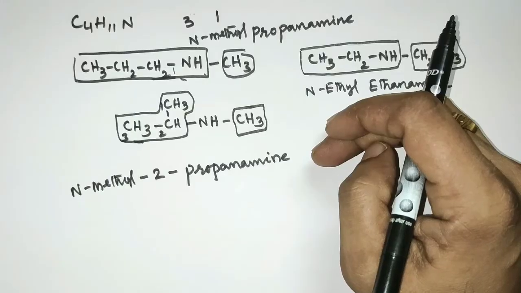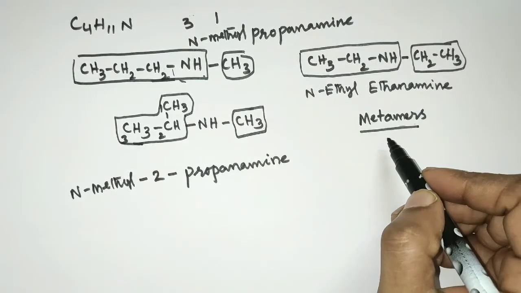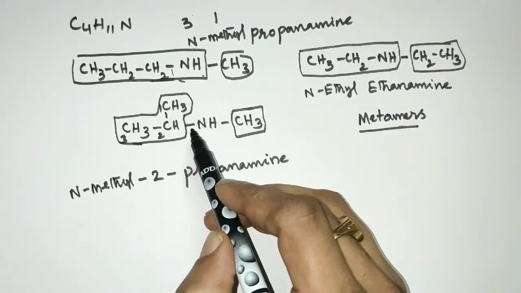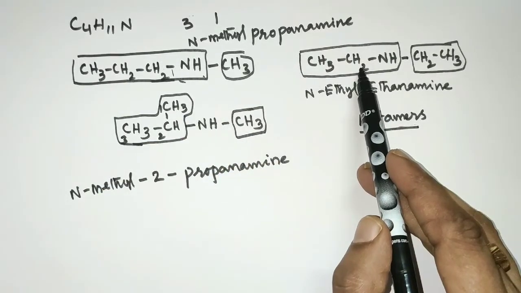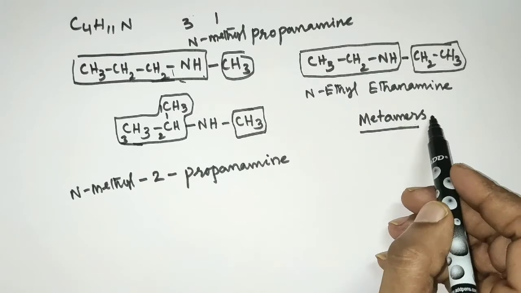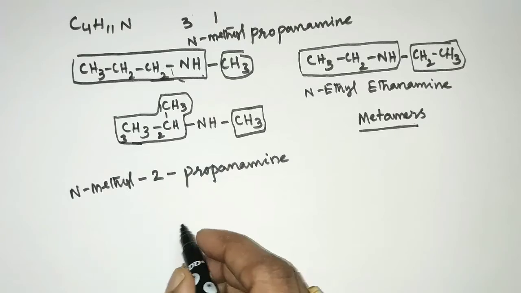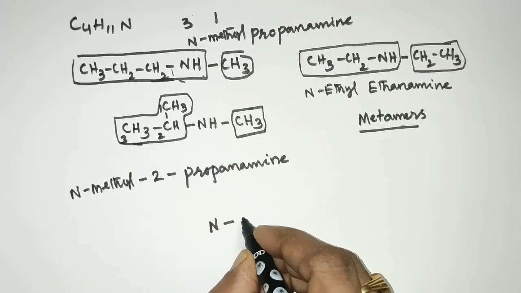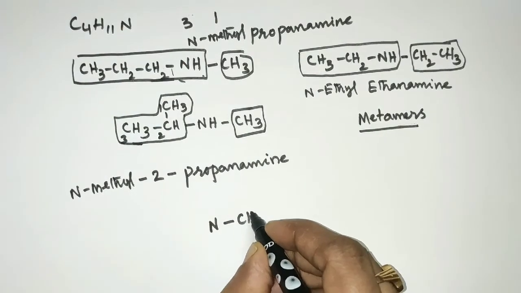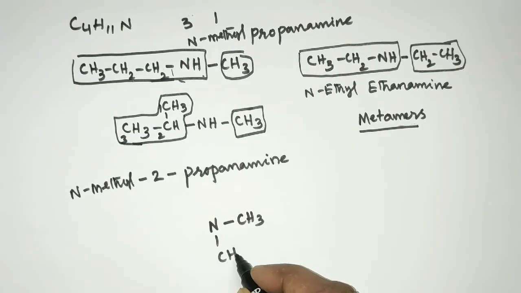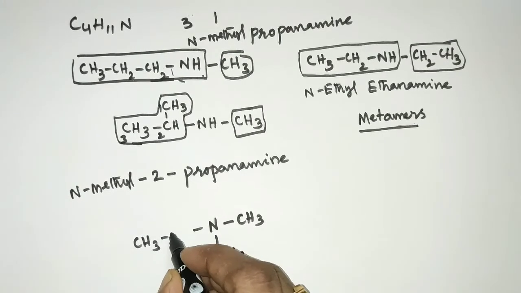These 3 structures of secondary amines are called metamers to each other because all these 3 have the same functional group, but they differ in the alkyl groups bonded to the functional group. Such kind of isomers are called metamers. And when you come to tertiary amines, 4 carbon atoms are there. So 2 CH3 groups can be added to nitrogen and 1 ethyl group.